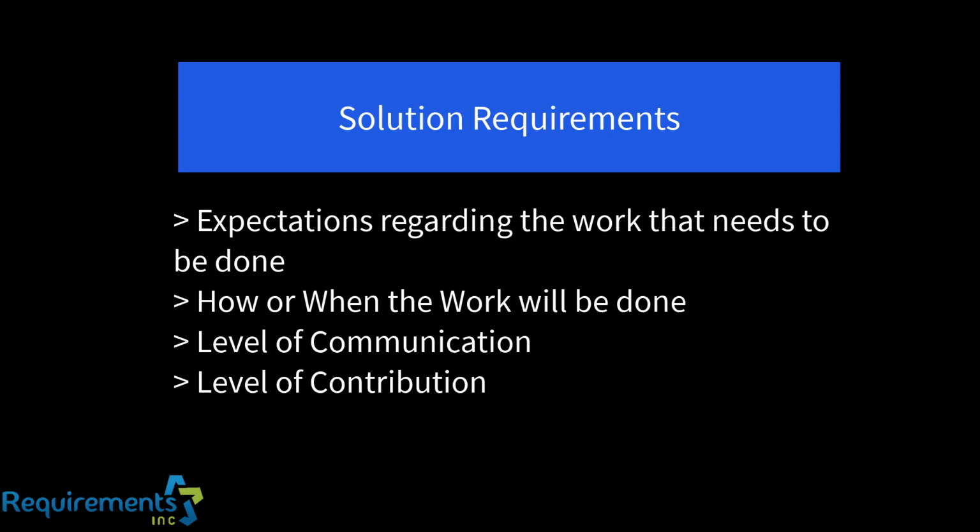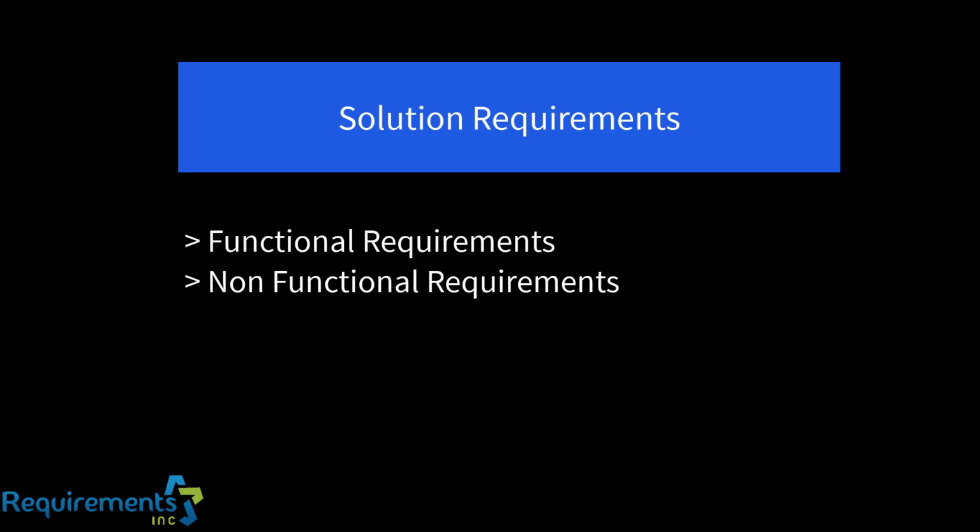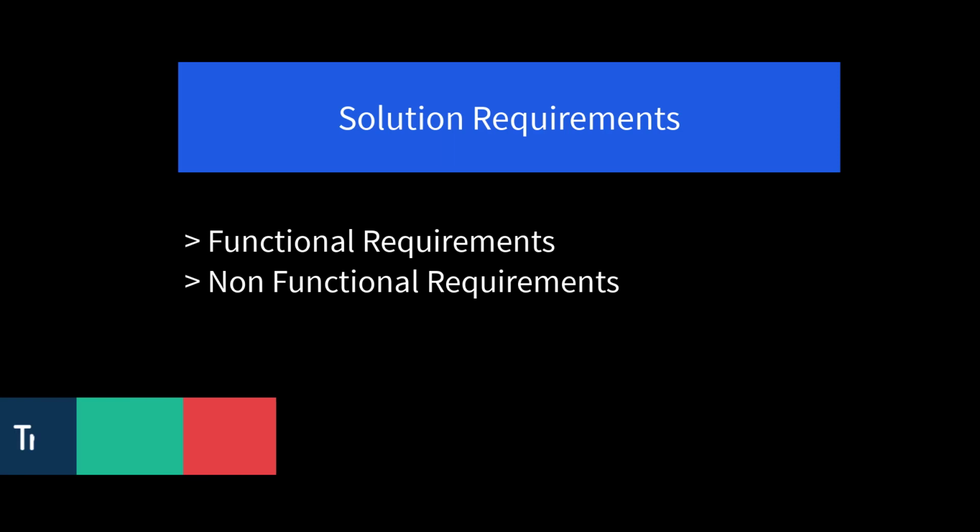Solution requirements are found one more level down below the stakeholder requirements. These are details regarding the solutions to business requirements that we develop or propose. These indicate how solutions should be developed and deployed. Within this area, we find two different types of requirements. The first being functional requirements, which describe the capabilities that are designed to meet the stakeholder and the business requirements. And the other one is the non-functional requirements, which describe the situations and environments in which the solution should be able to fulfill its job.